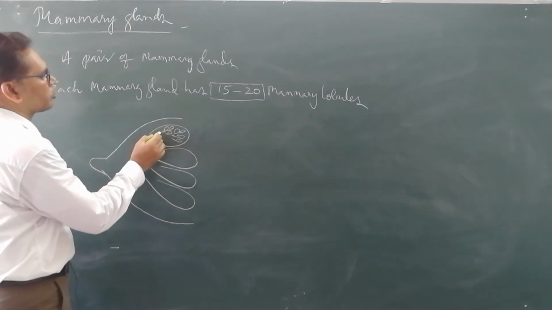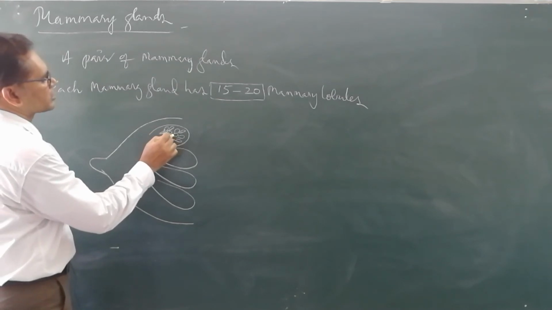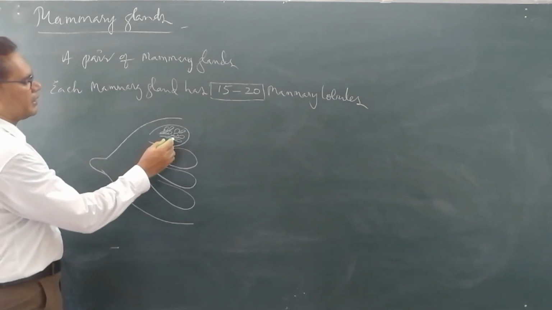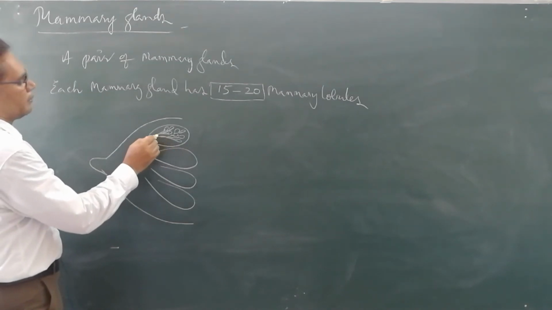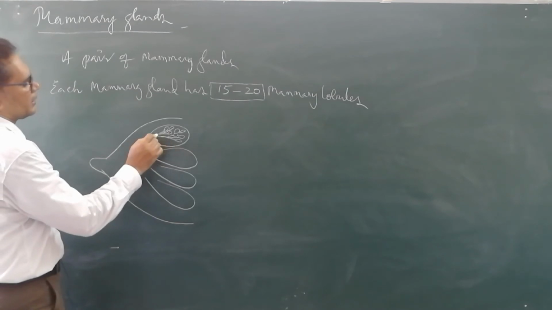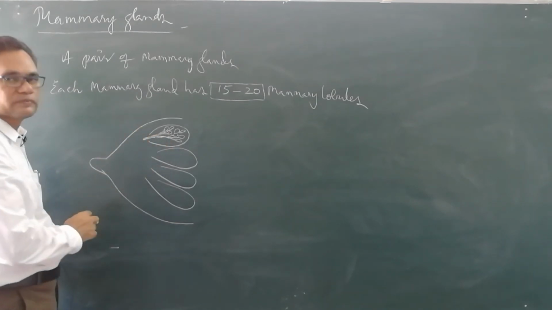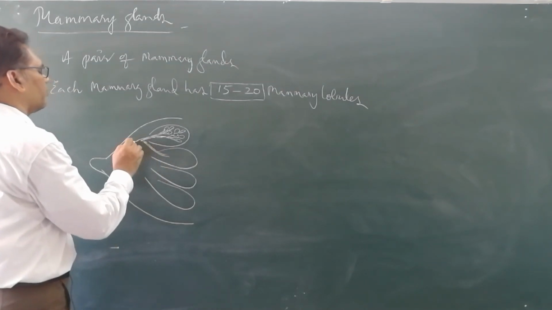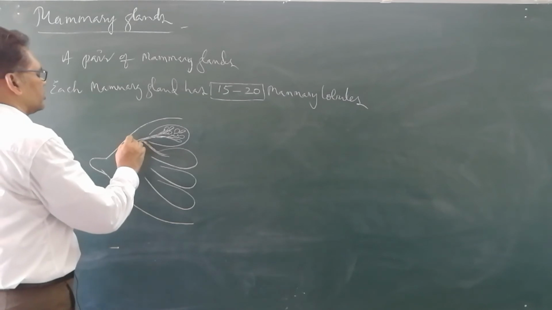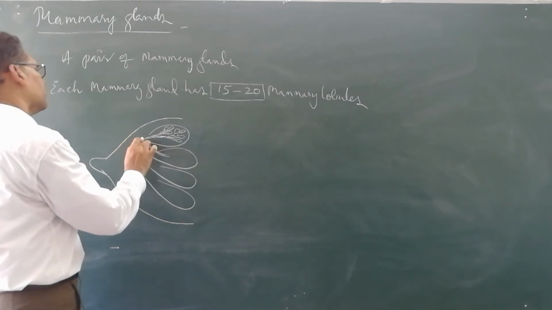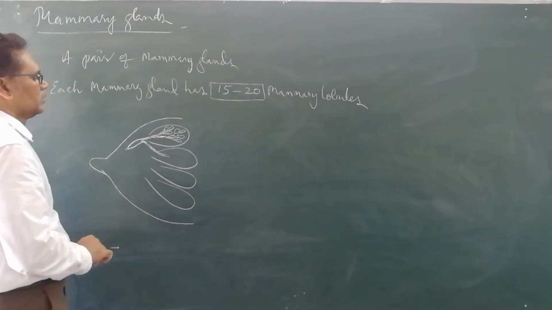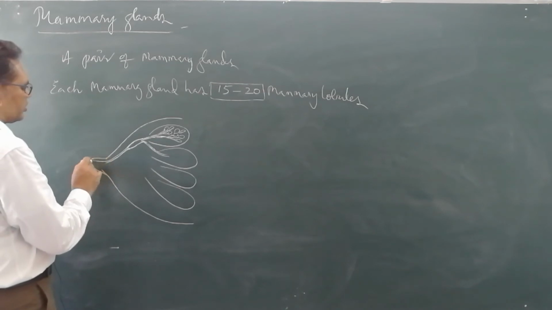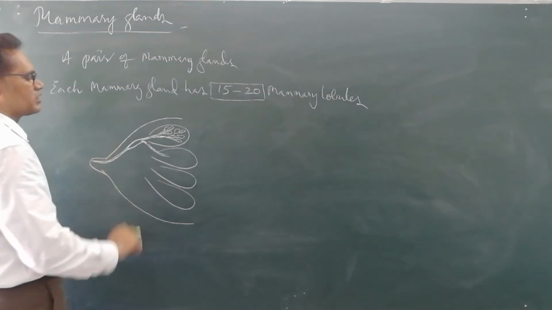Now these alveoli together form tubules. These are called mammary tubules. Now these mammary tubules together form the mammary duct. Now this is a mammary duct. These mammary ducts together form this mammary ampulla. Now the mammary ampulla opens into this structure, which is called the lactiferous duct.